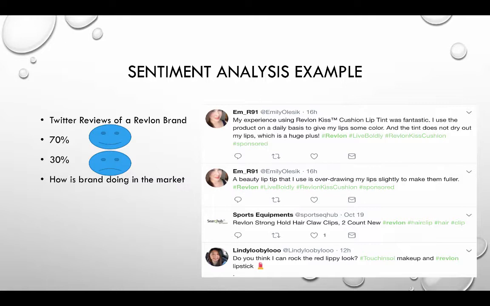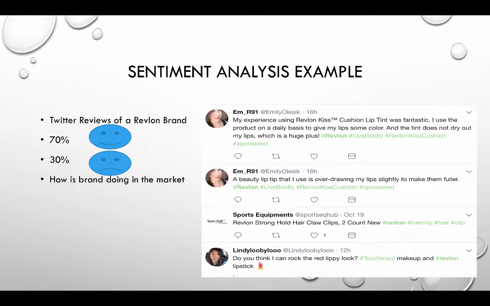The first person is talking about the Revlon Kiss. The experience was fantastic. The other person was talking about a beauty lip tip that they're giving. Then the third person is talking about Revlon Strong Hair Lock Lips. Okay.